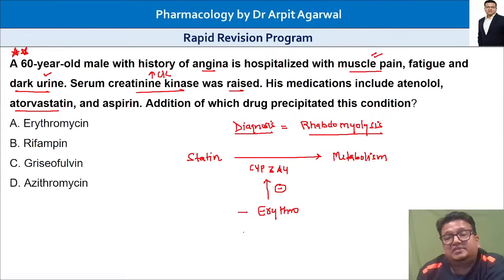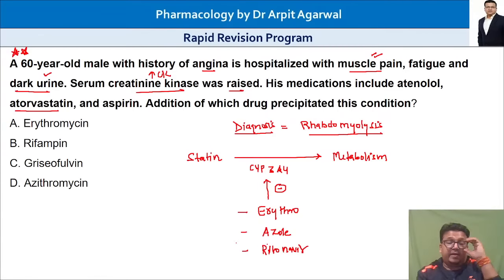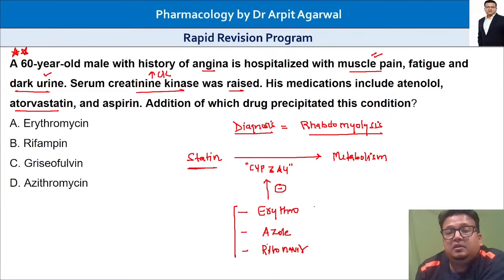So at least these you must remember: erythromycin, clarithromycin, ketoconazole, and ritonavir. They are all important inhibitors of CYP3A4. So the metabolism of statins will decrease, the level of statin will increase, and they will cause more muscle damage. That is what has happened. So this is an interaction between statins and these CYP3A4 inhibitors. So the answer here is A.